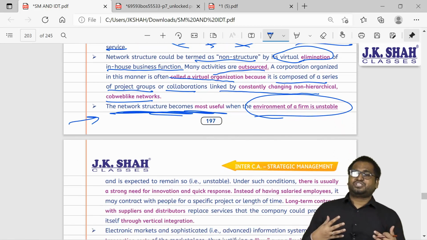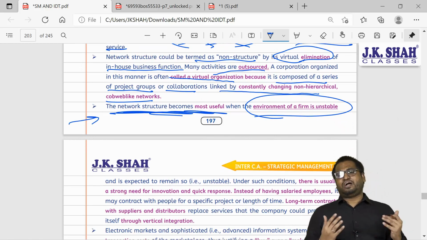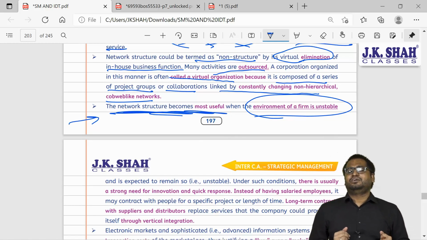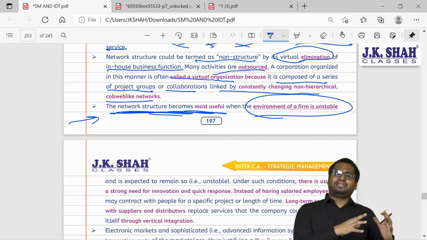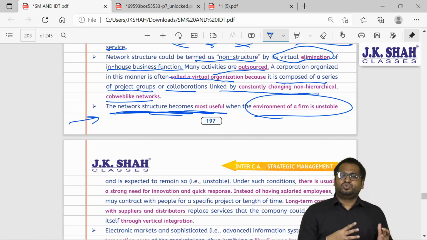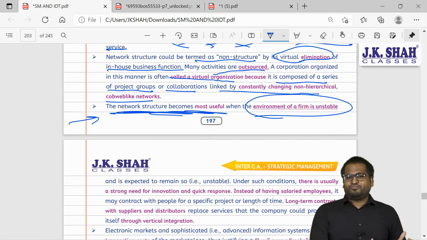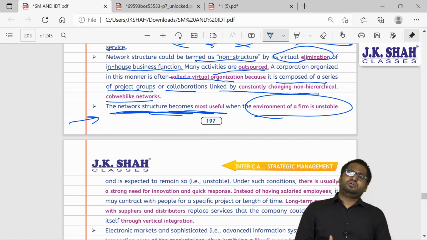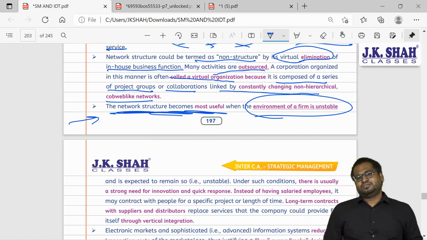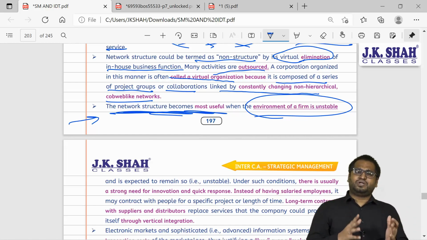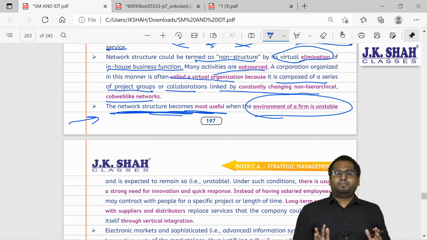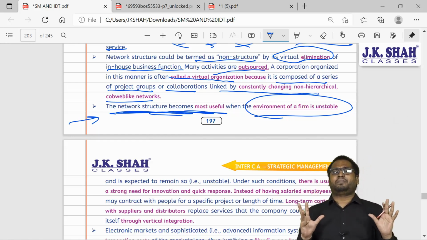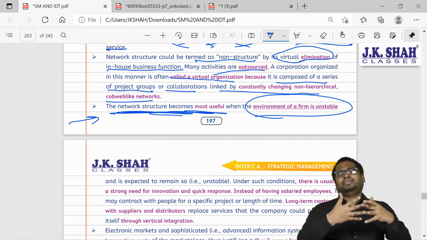Why? Because the fashion industry keeps on changing. So if I am into manufacturing garments, today there is some fashion. After 6 months, after 1 year, some design, some pattern changes. Do I have to change the entire system of manufacturing? Instead, what will I do? I will hire contractors. I will give them the responsibility of making new designer clothes. They will do all the manufacturing. I will only be doing one part, that is coordinating.